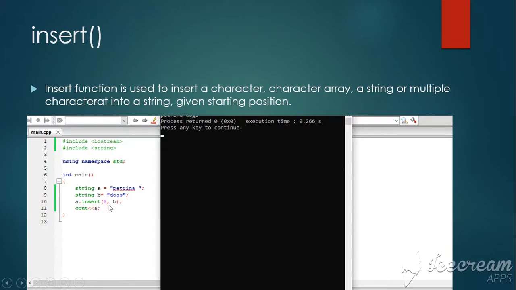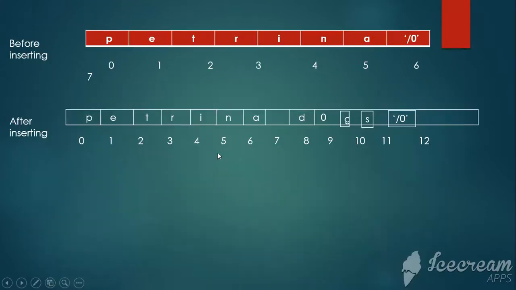I am going to insert B into A at position 8. I write A.insert(8, B): first the position, then the string. The output is Petrina dogs.